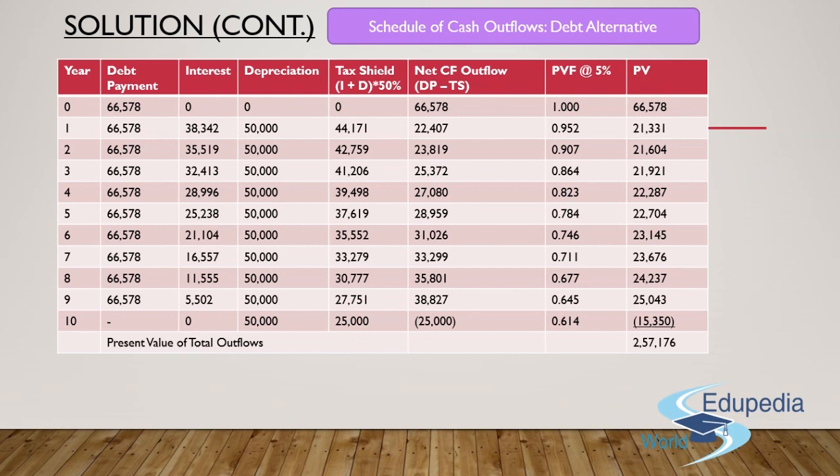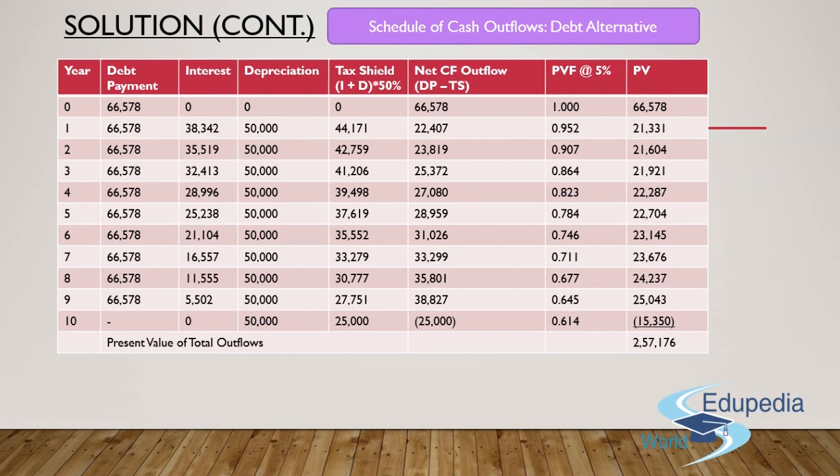I'll have to take care of the net cash outflow, which is 66,578 rupees in year 0. I'll multiply the same with the present value factor at the rate of 5%. In this case, since the year hasn't elapsed till now, and I'm making the payment in the beginning of the year itself, it has to be counted as 1. I'll multiply the same with the net cash outflow.